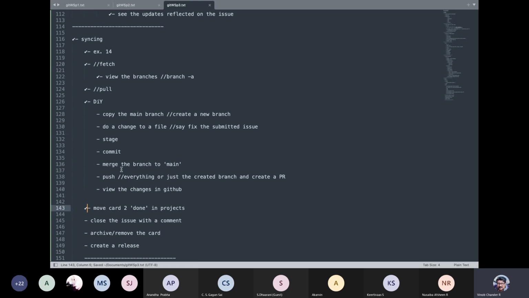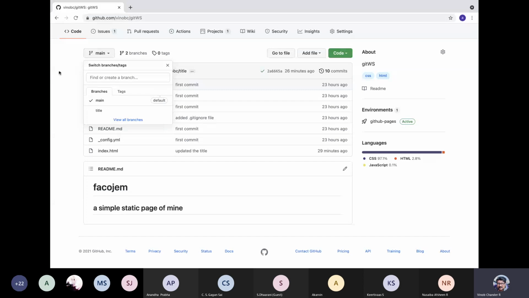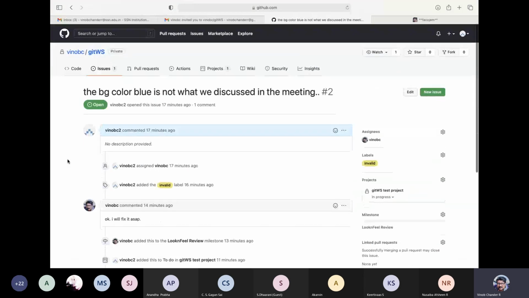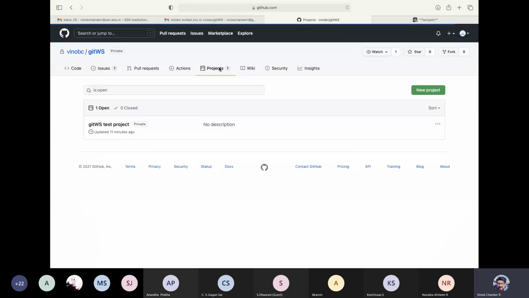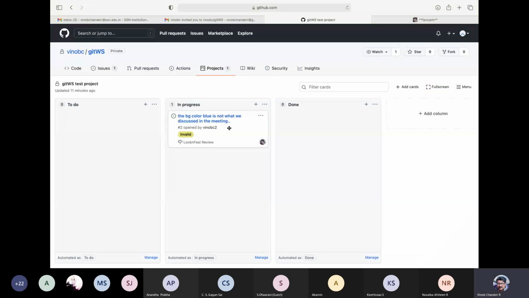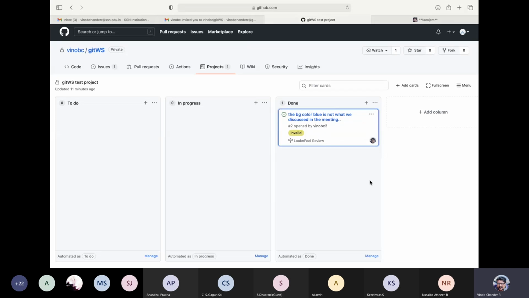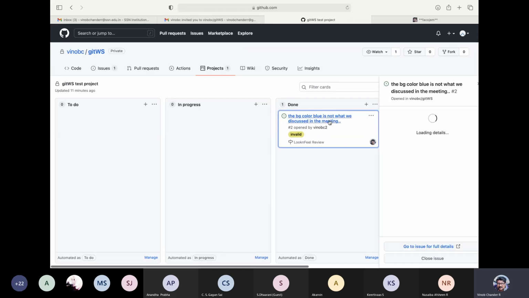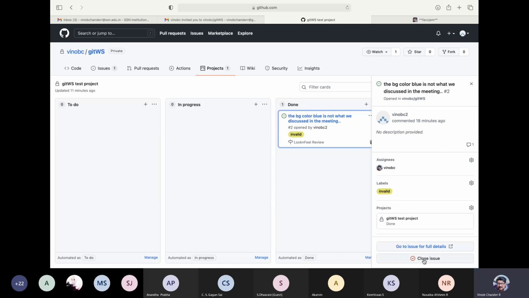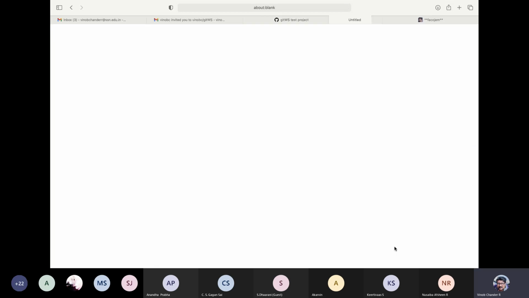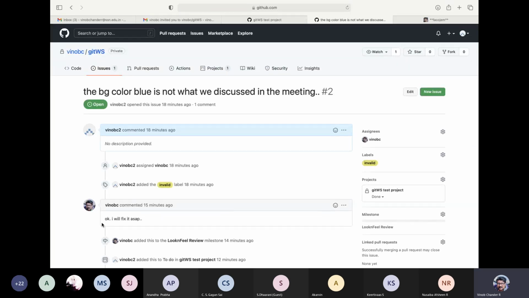So assuming that we are done with this and the issue has been fixed, what you can do is go to Safari or Chrome. This is the other user, and this is myself. You can go to projects, and from there you can drag this card and put it to done. Once you do this, you can click on this and close the issue, or go to the issue, give a comment, and then close it.